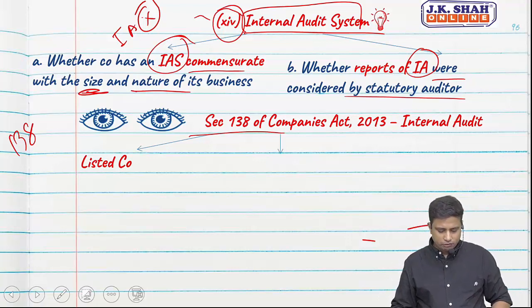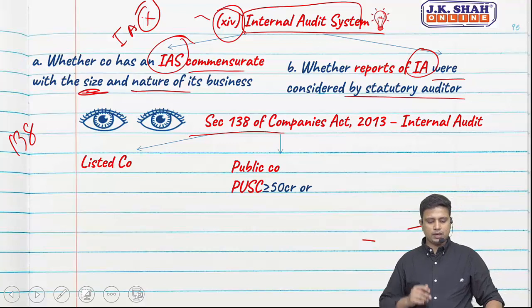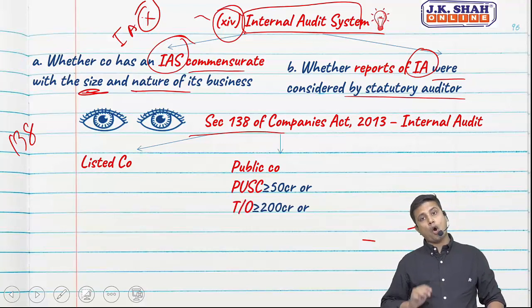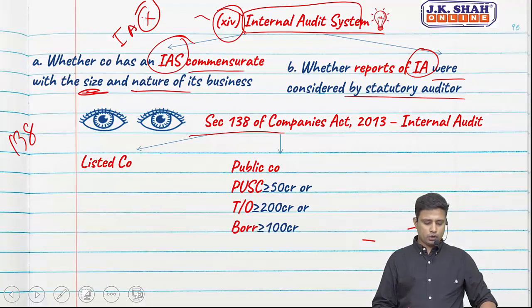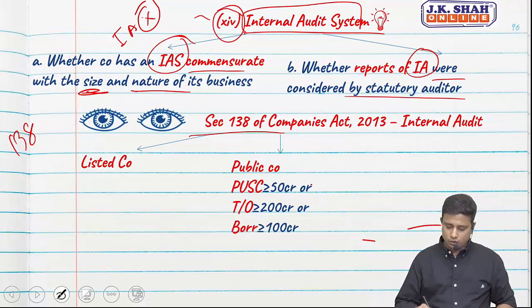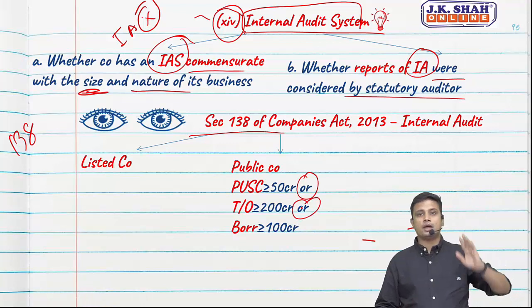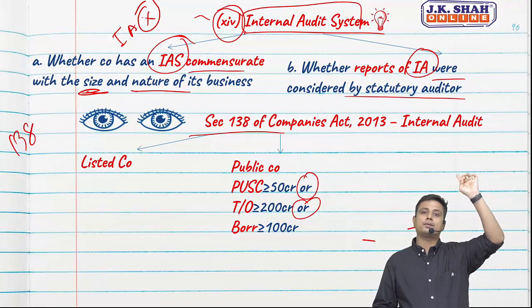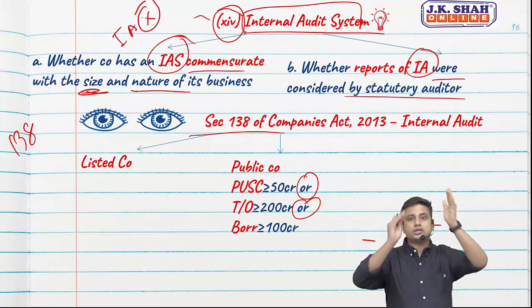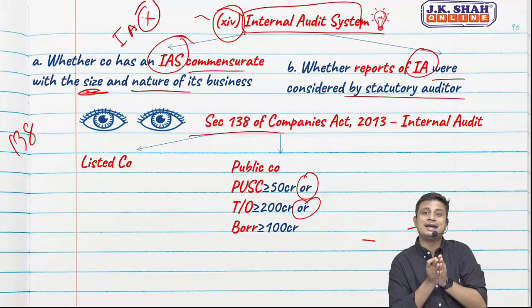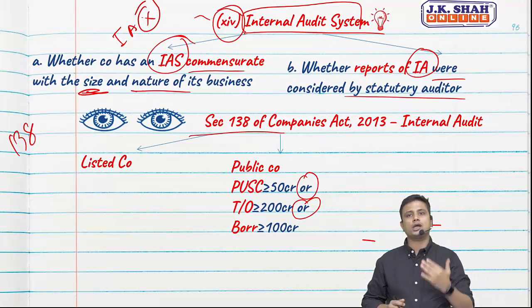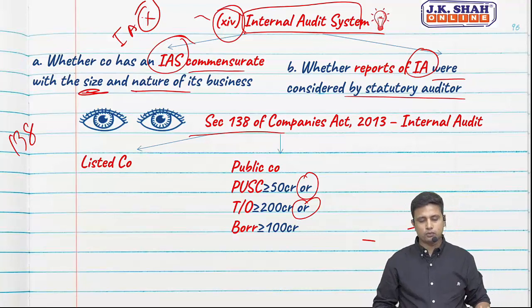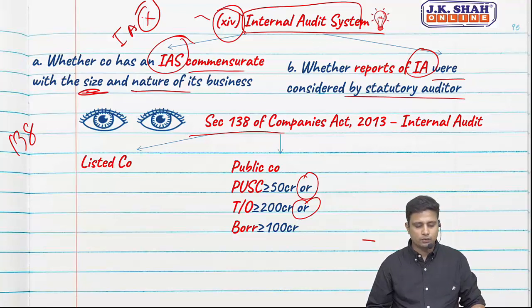Then in case of public company, it is applicable if paid up share capital is 50 crore or more, or a turnover is 200 crore or more, or a borrowing is 100 crore or more. See, these are or conditions. When we were talking about applicability of CARO in private limited company, we were talking about and conditions which need to be fulfilled cumulatively. Here we are talking about or conditions. If any one of the following is hit, then internal audit will be applicable.